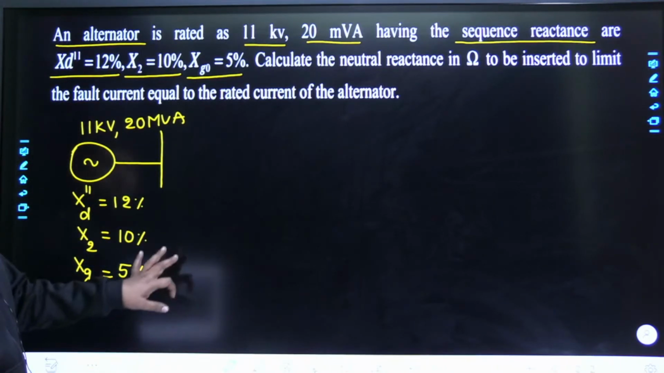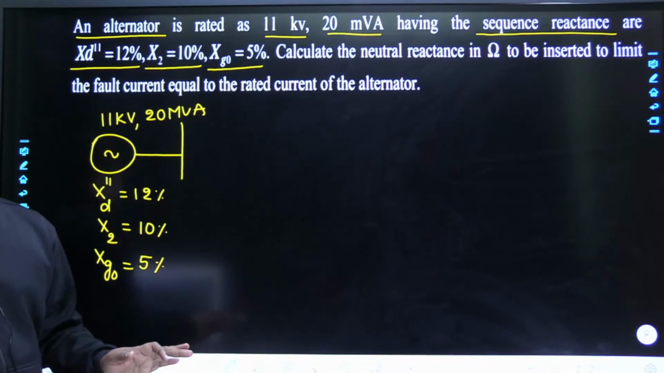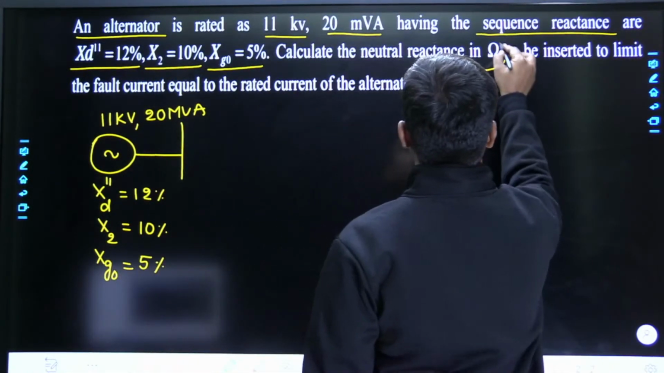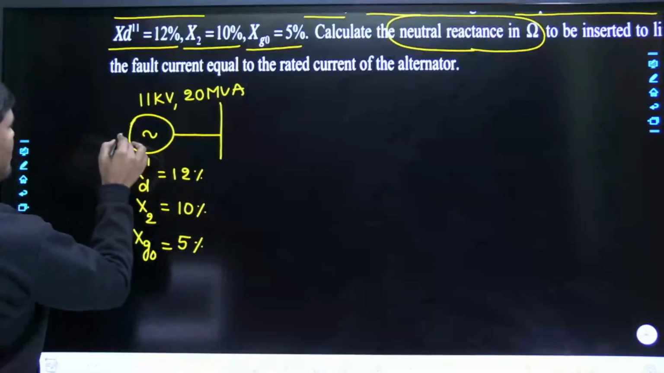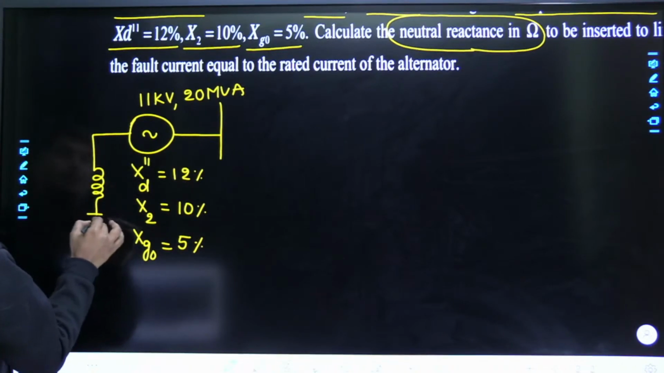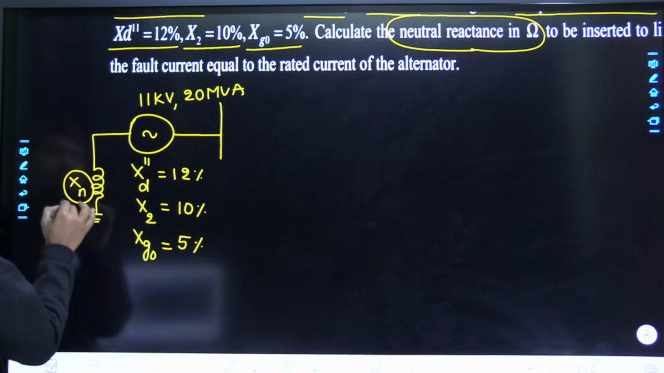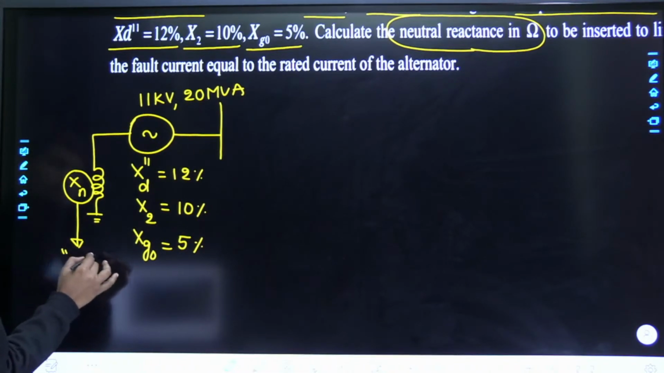He said positive sequence given, negative sequence given, zero sequence given. What he said is calculate the neutral reactance in ohms. That means the generator is going to be reactance grounding. He said calculate this Xn value in ohms. He is asking this Xn value to calculate in ohms.